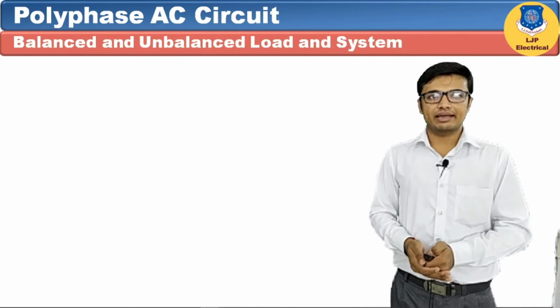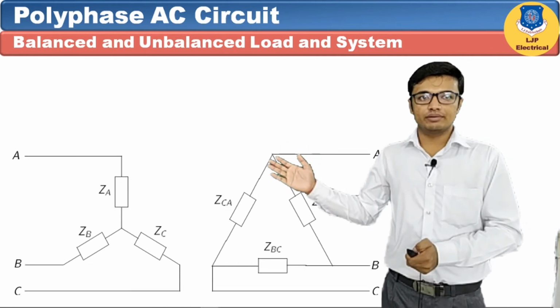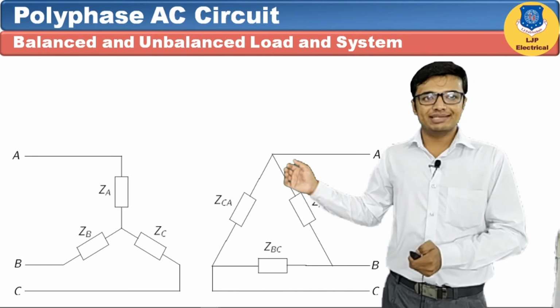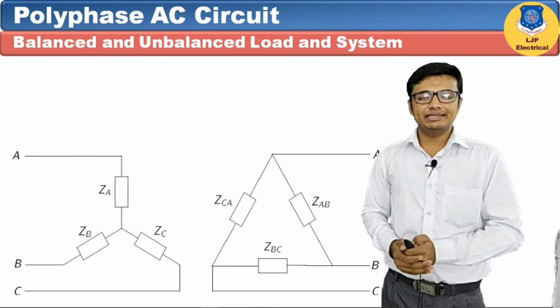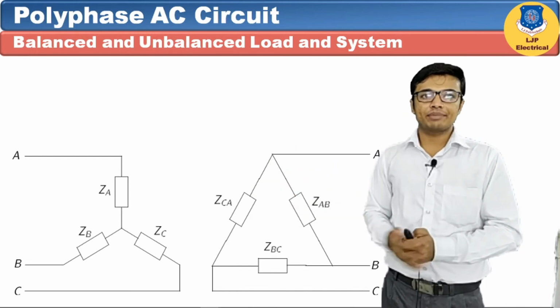Let's see balanced and unbalanced load and system. Here we have shown a three-phase load, star connected or delta connected. Here we have three impedances, ZA, ZB and ZC, which are equal. Similarly in delta, the values of ZAB, ZBC and ZCA are equal.